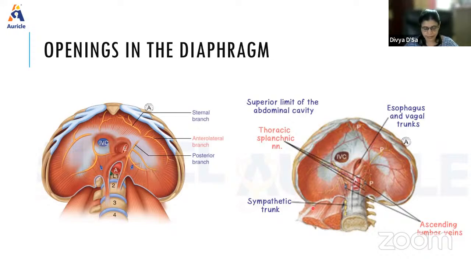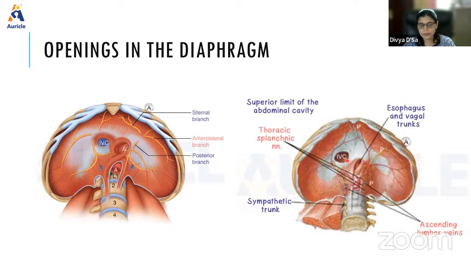Behind the lateral arcuate ligament, the subcostal vessels and nerves come. Behind the medial arcuate ligament, we have the sympathetic trunk and sometimes the least splanchnic nerve. These are some of the minor openings.